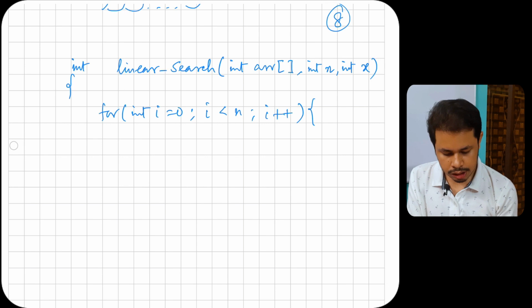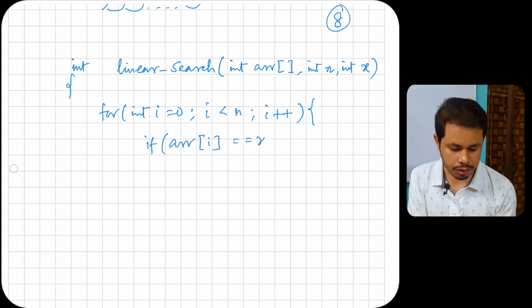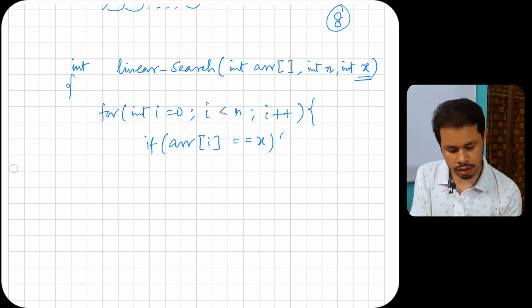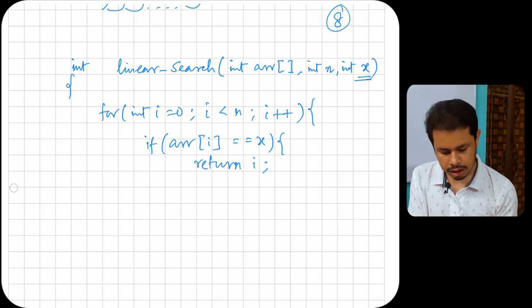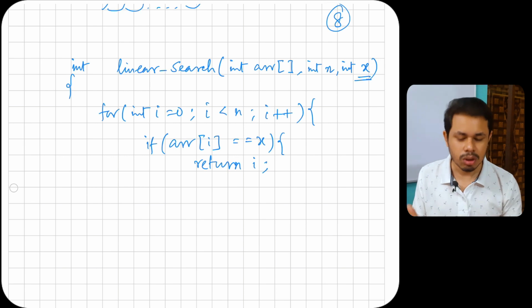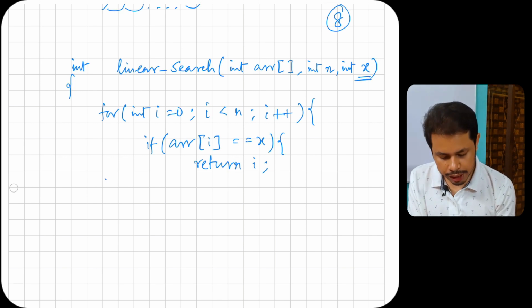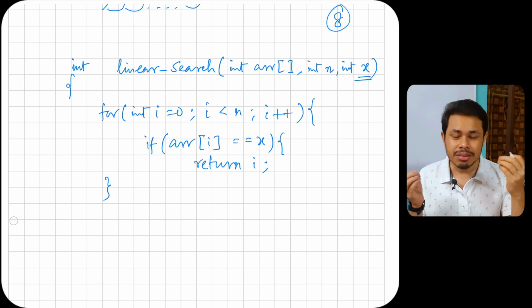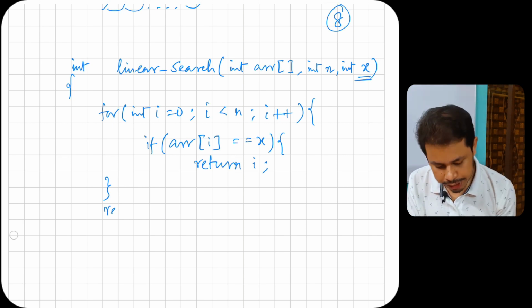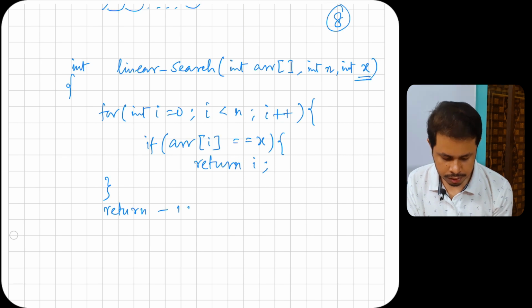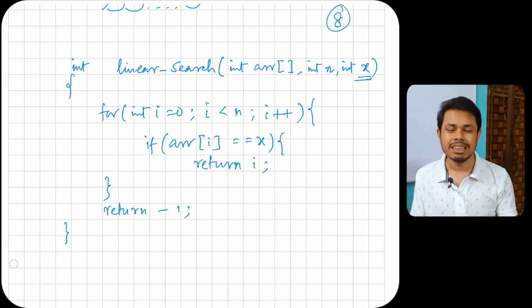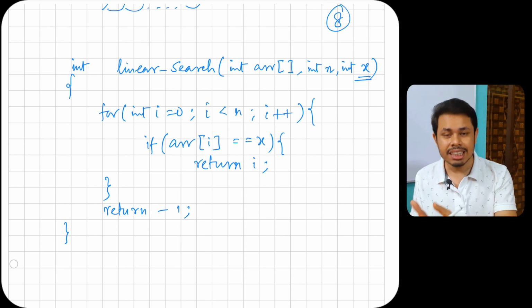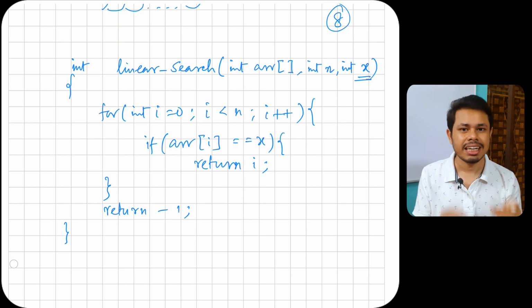What you can do is put an if condition: if array[i] == x, the element you are looking for, you return the index i, and else you have nothing to do. You go back to the loop again, and if the loop exits because you cannot find the value inside that array, you return -1. In the main function, if you have received -1, the element is not present inside the array. If you have received something other than -1, the array element is present at that corresponding position.